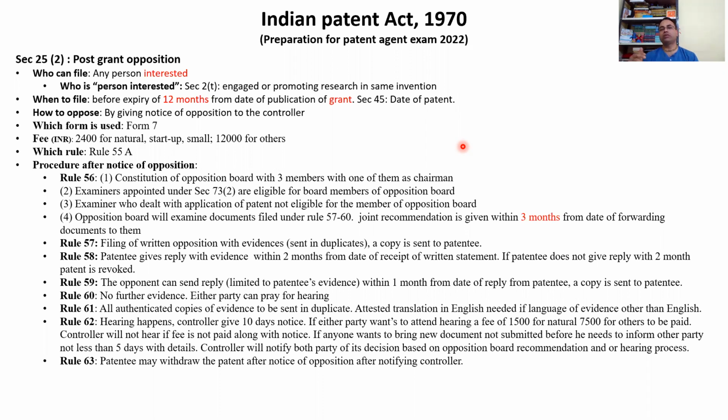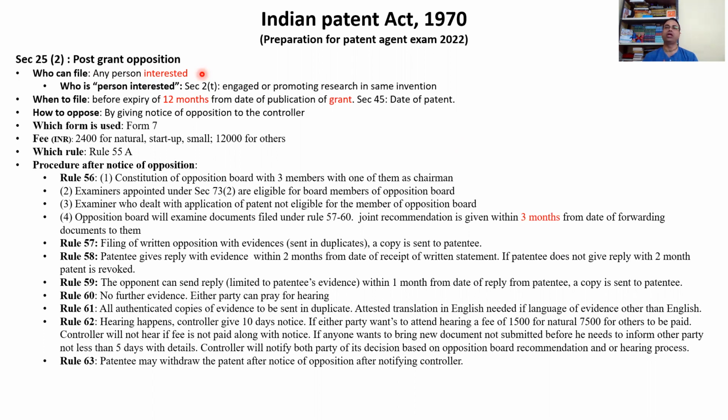Or they may twist the question. They say post-grant opposition can be filed by a person not engaged in promoting research in the same invention. So your answer should be a person engaged in promoting research in the same invention. So please be careful. Post-grant opposition can be filed only by a person interested, not anyone.